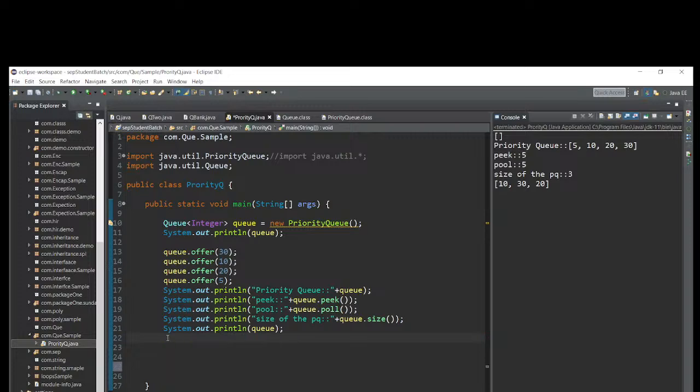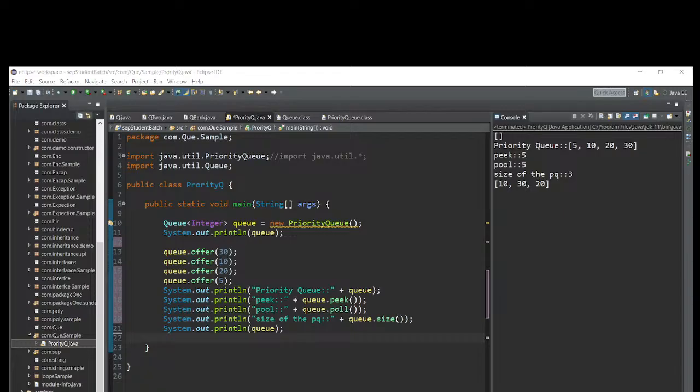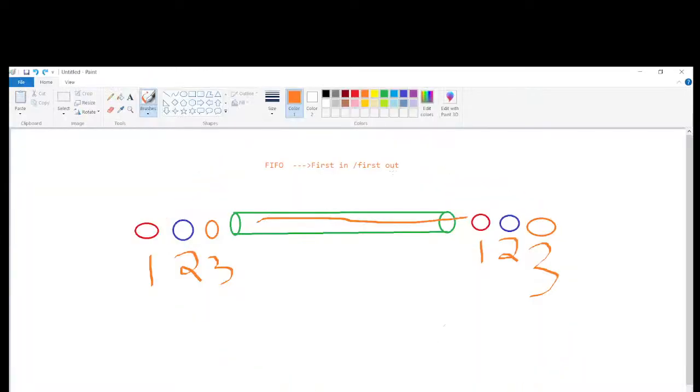This is about priority queue. Let me remove this one. So it will follow FIFO, right? FIFO is nothing but first in, first out.